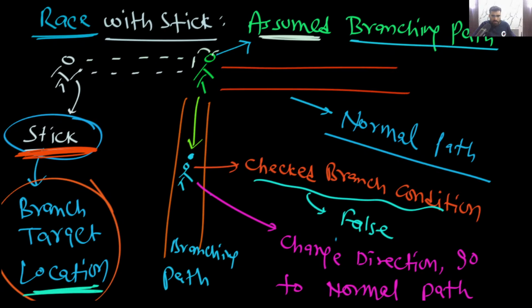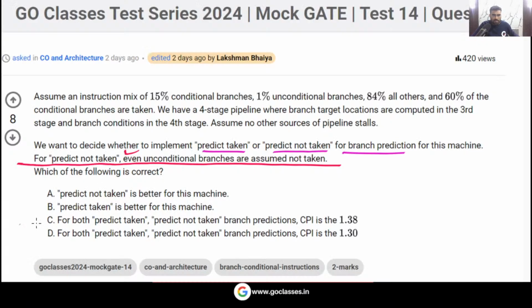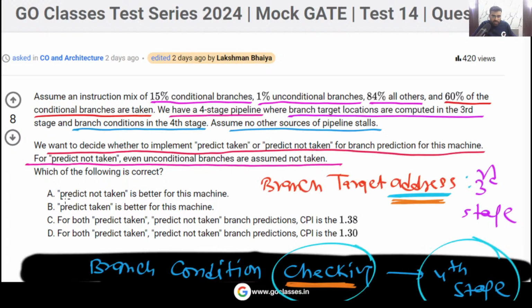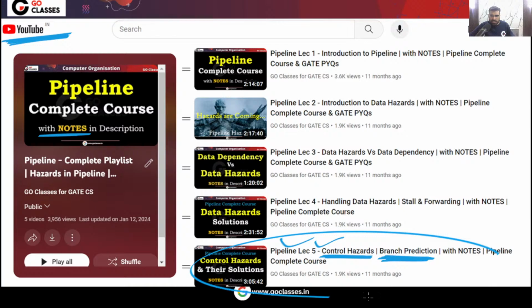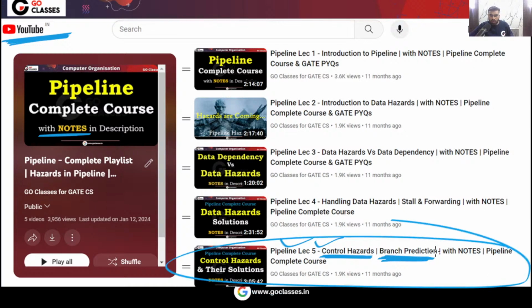Okay. So please tell me what will be the answer here. You can see, for this question, predict not taken is better for this machine. So option A is correct. The option saying that for predict taken the CPI is 1.38 for both of them is wrong, and the option saying that for both of them it is 1.30 is wrong. So the answer will be option A. This type of question, I have done many in this video. You can watch this video.